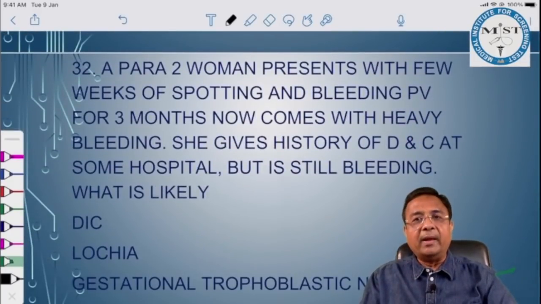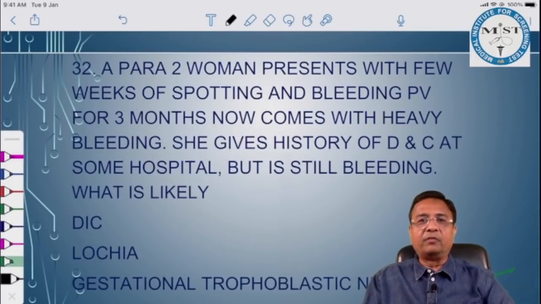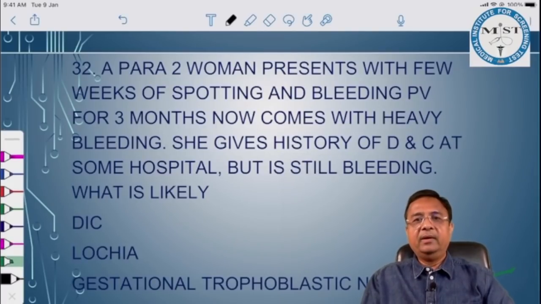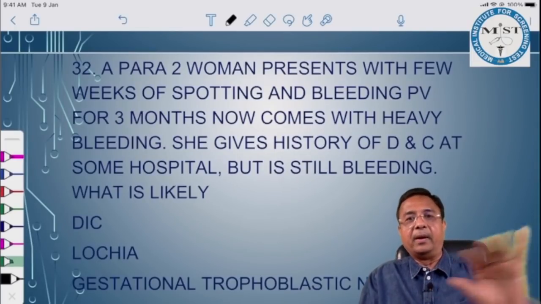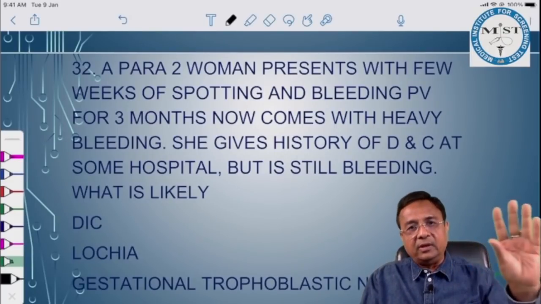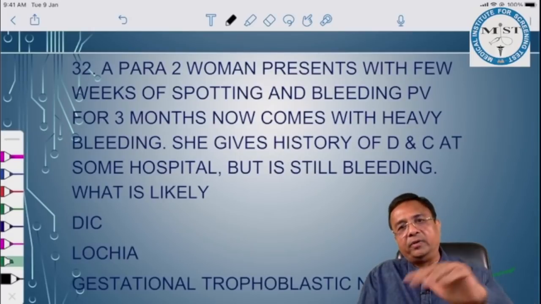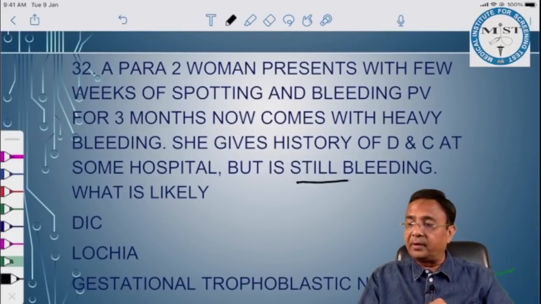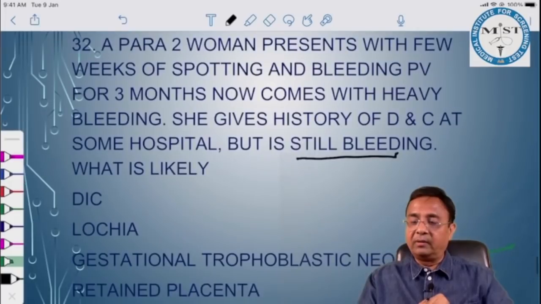A para 2 woman presents with a few weeks of spotting and bleeding PV. For 3 months, and now she comes with heavy bleeding. She gives a history of D&C at some hospital, but it is still bleeding. Oh my God. So what has happened? She delivered, then for the last 3 months she has been having spotting, which has now converted to bleeding PV. And a D&C has also been done in some hospital, but it is still bleeding. So what is likely?